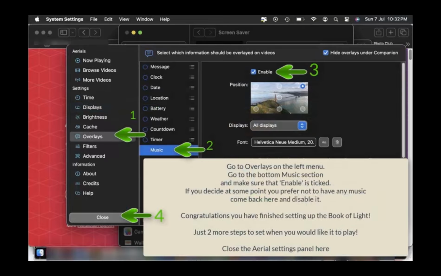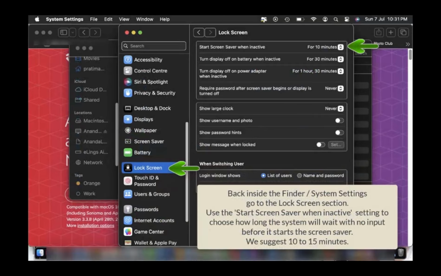Only one more setting to change now. Back in the System Settings, go to the Lock Screen section. This is where Mac hides the setting for how many minutes the system should wait before launching the screensaver. I suggest 10 to 15 minutes is a good start. And of course, you can come back in and change all these settings whenever you want to.